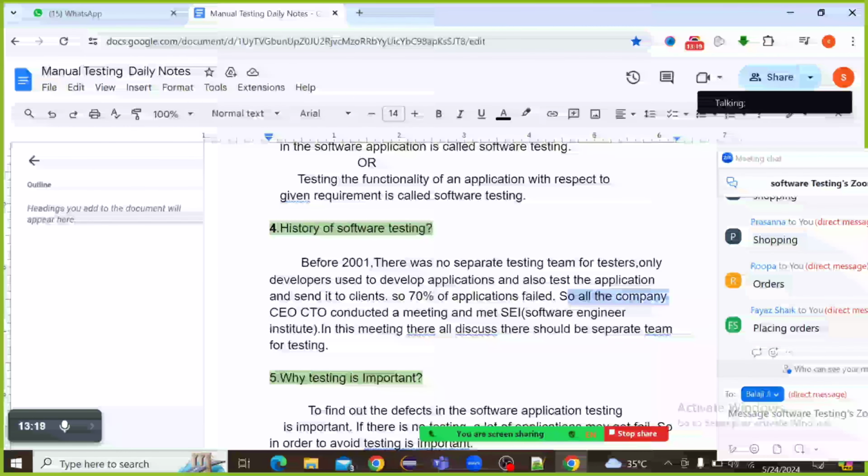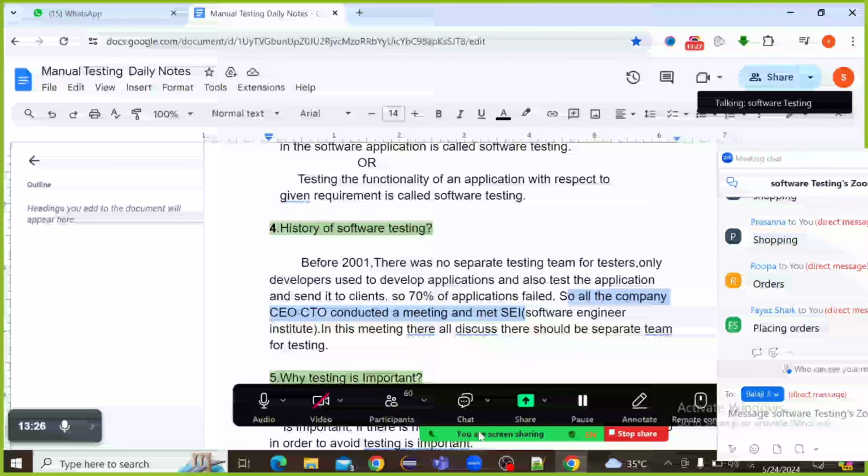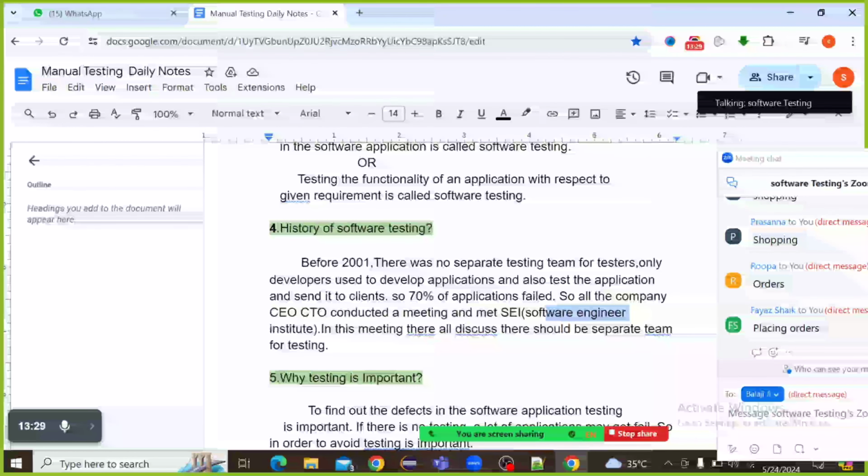At that time all the companies' CEOs and CTOs conducted a meeting and met SEI. What is SEI? Software Engineering Institute. In this meeting they all discussed that there should be a separate team for testing also, because 70% of the applications were failing since one person was doing two jobs.